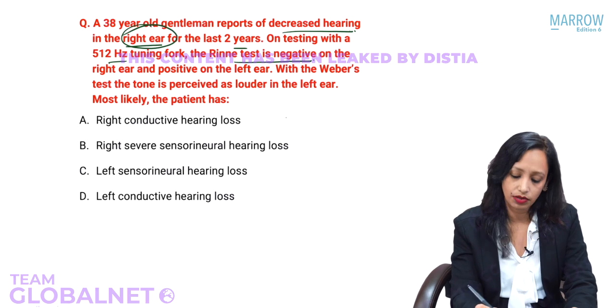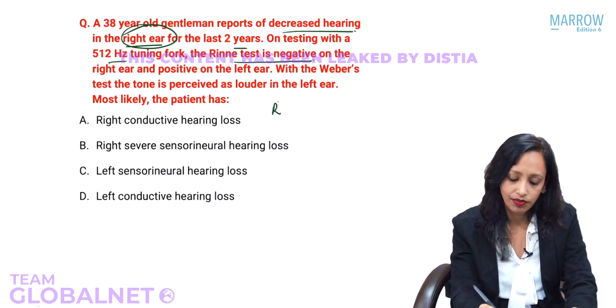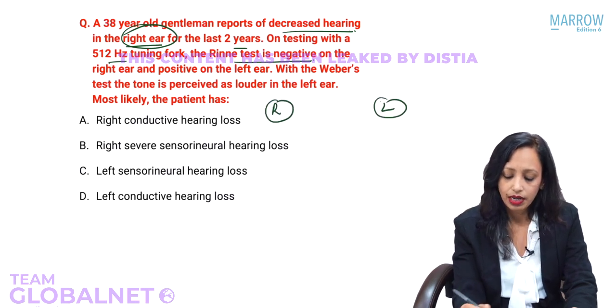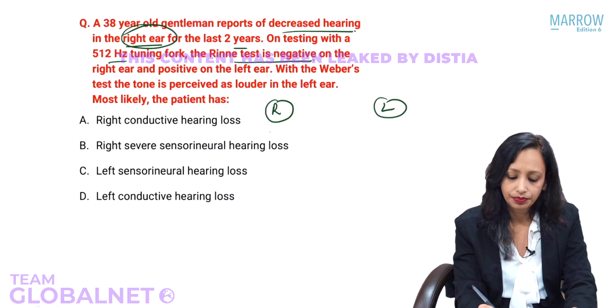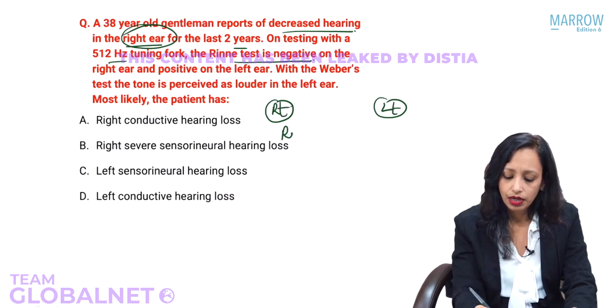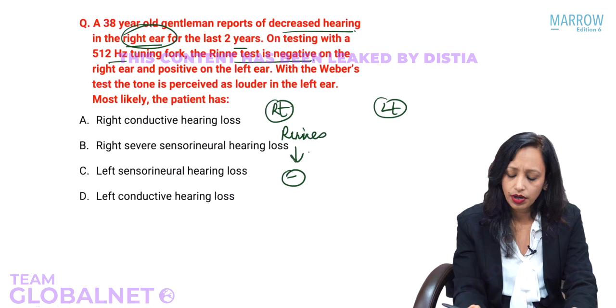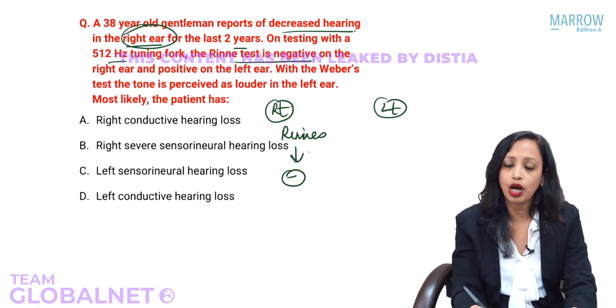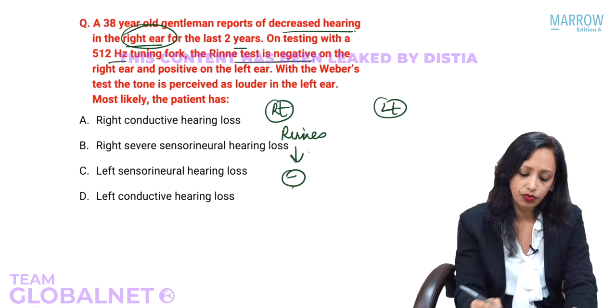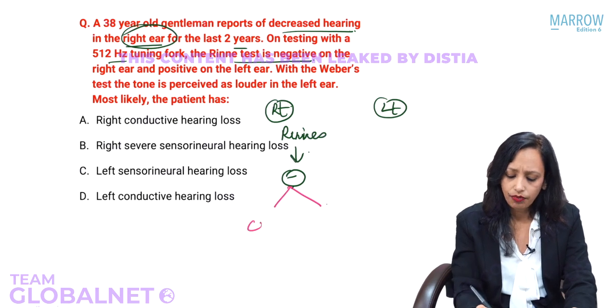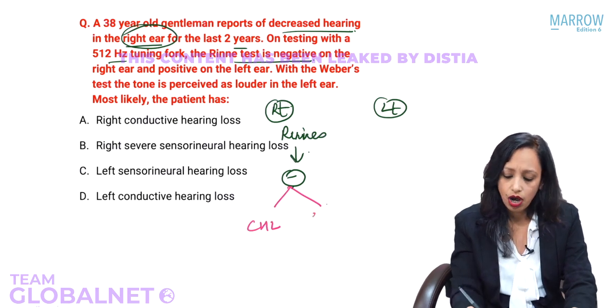So now we will write it. In the right ear we will write, and in the left ear we will write. Rinne in the right ear is negative. What will we do now? We will immediately write down what two things are coming to our mind. Conductive hearing loss or a severe sensorineural hearing loss is coming to the mind.